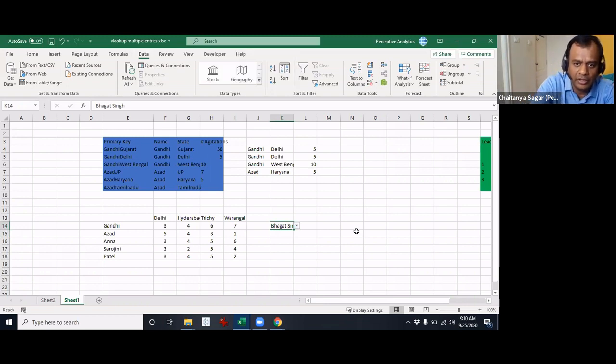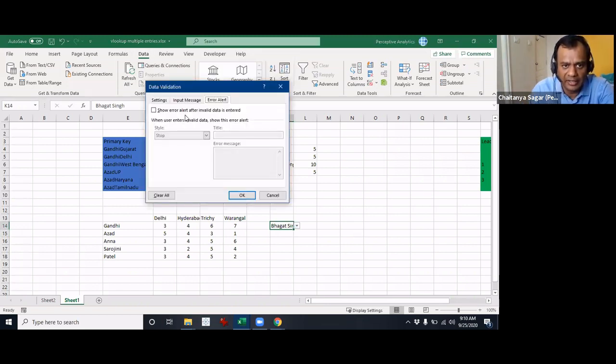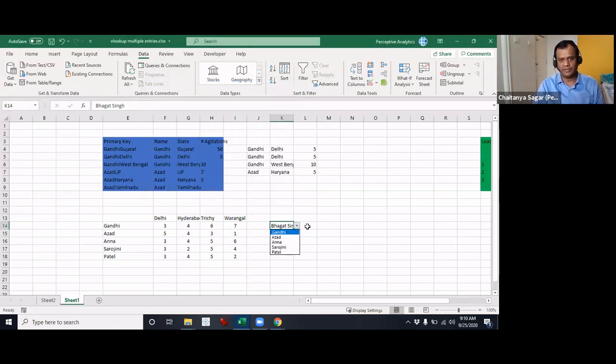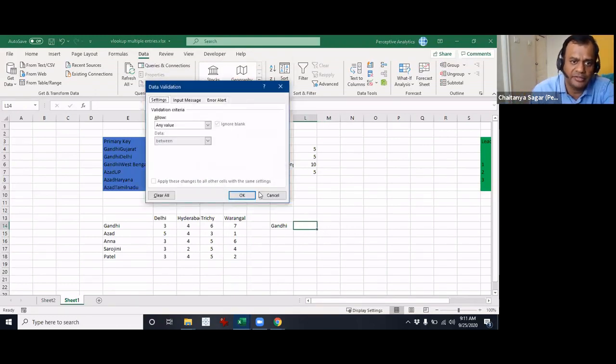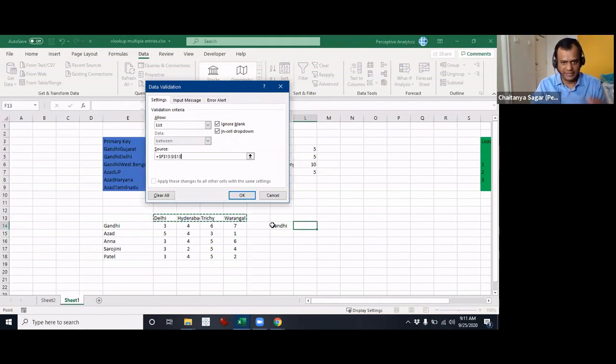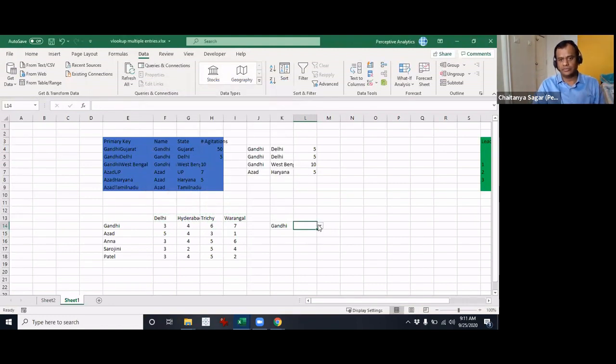So let's go back here. There are certain other things I want you to explore for yourself. So this is field 1, this is field 2. I'll put in another field. Same process: list, source, and we would have the city right here. So these are the two. For example, let's select Hyderabad, our favorite city.